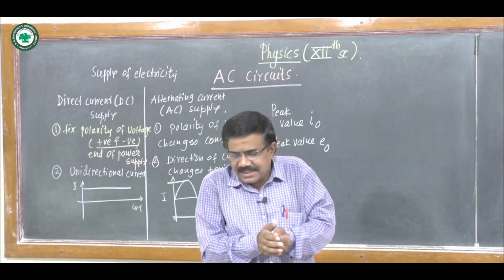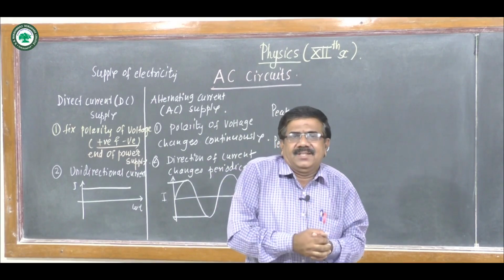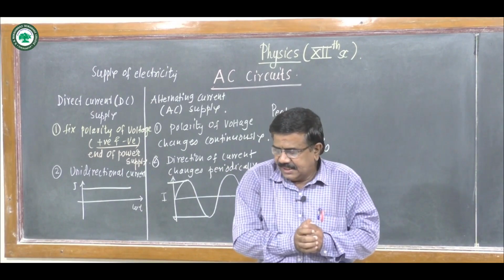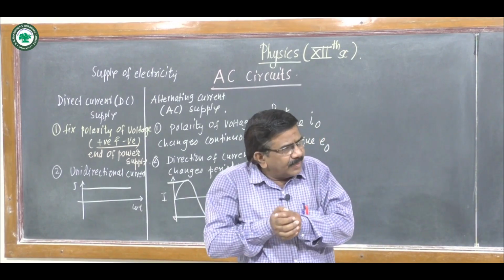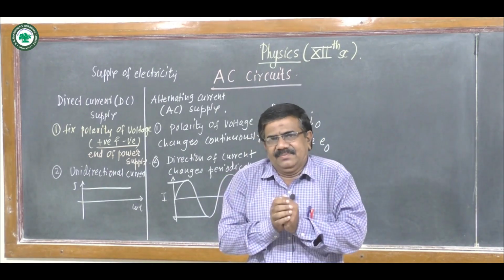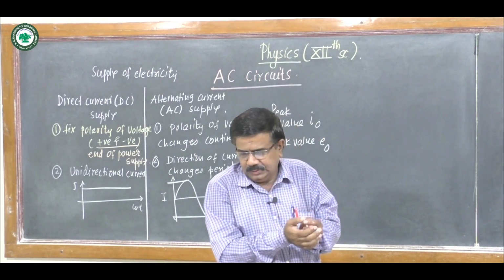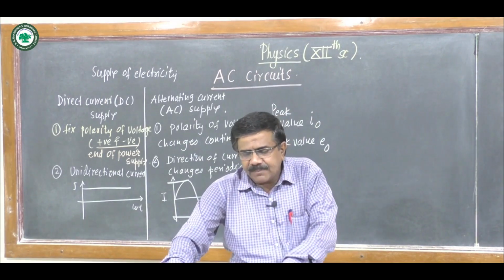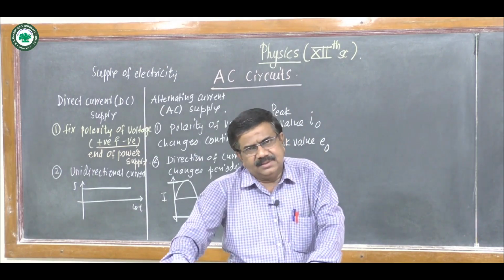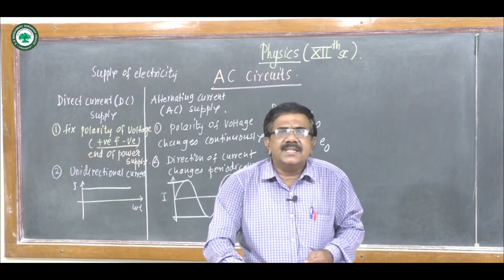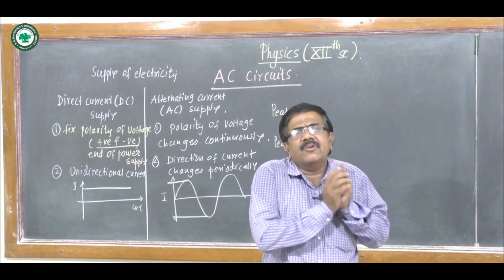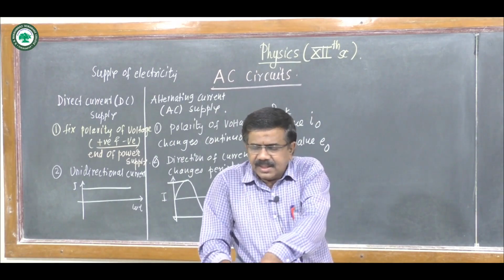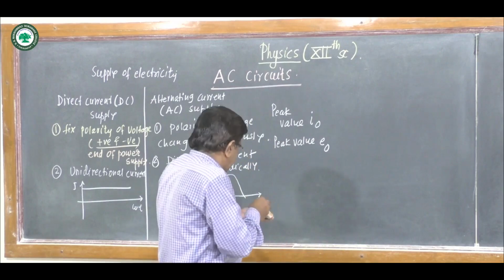The generation of AC requires low cost and it is convenient for transport of electricity. So our main supply is AC because cost of generation is low and it is convenient for the transport. At hydraulic power station, thermoelectric power station, nuclear power station, these AC generators are there, and we see some basic idea of the AC generator.